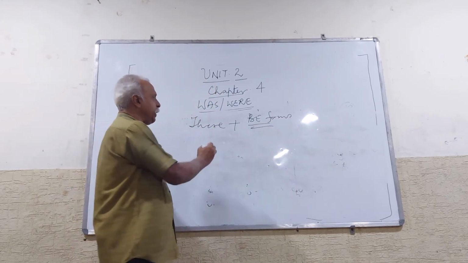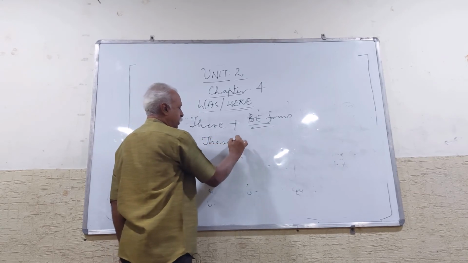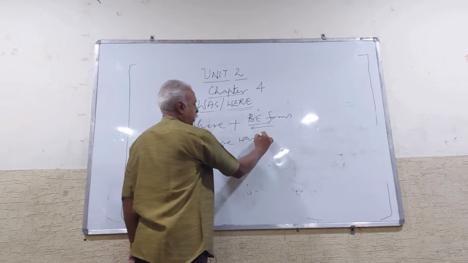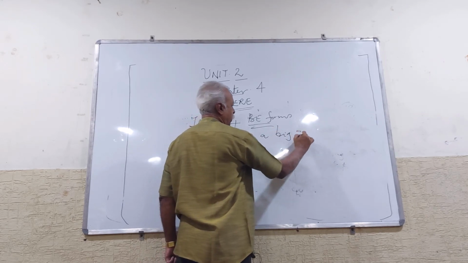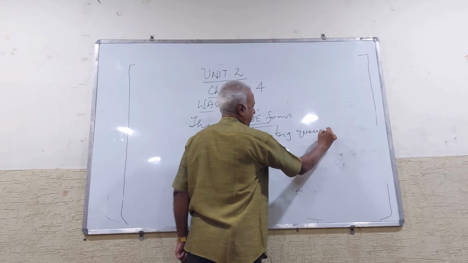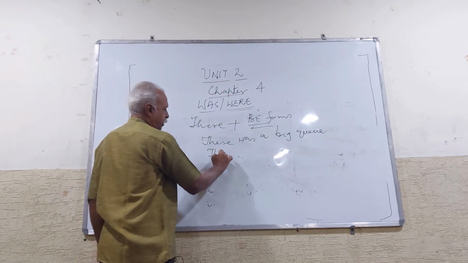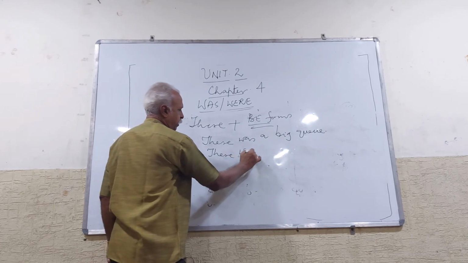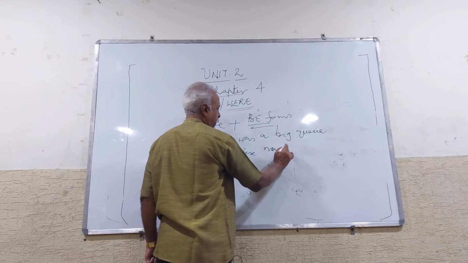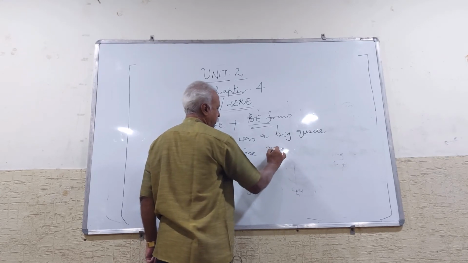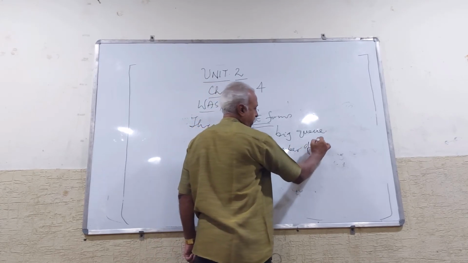Okay, here I am coming to past tense now. There was a big queue. Right? You can talk about it. There were a number of buses.